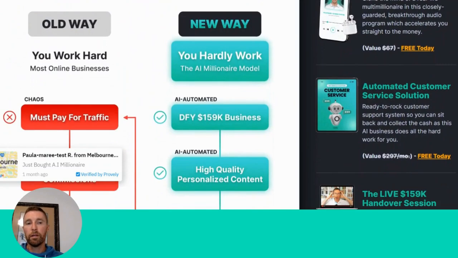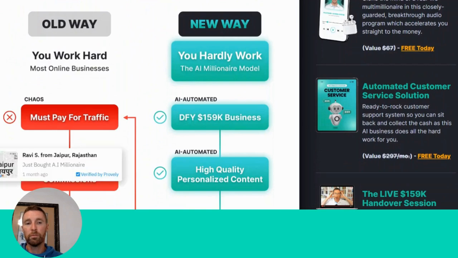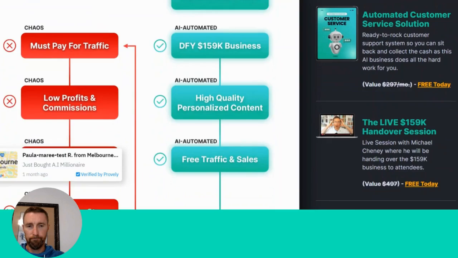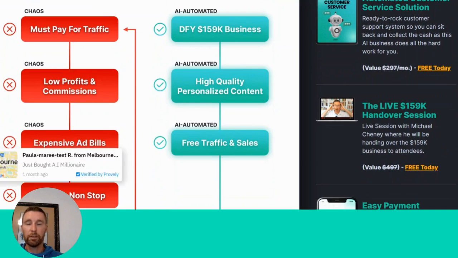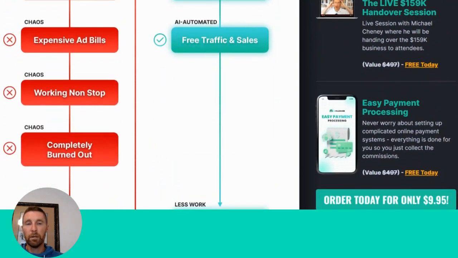Next is the automated customer service solution. So ready to rock customer support system. So you can sit back and collect the cash as this AI business does all the hard work for you. So you don't have to worry about customer support. Next, Michael is going to host a live handover session, 159K handover session. This will be after the launch. I think it's happening September 1st, but the details will be inside the area, which we will get to momentarily. And then the last one is the easy payment processing.